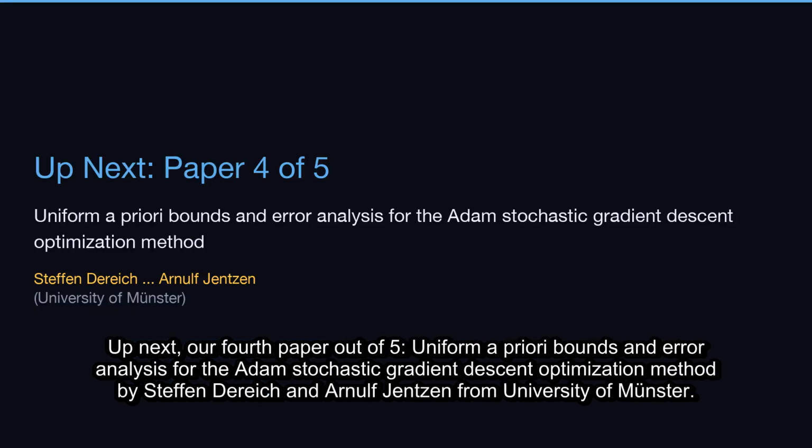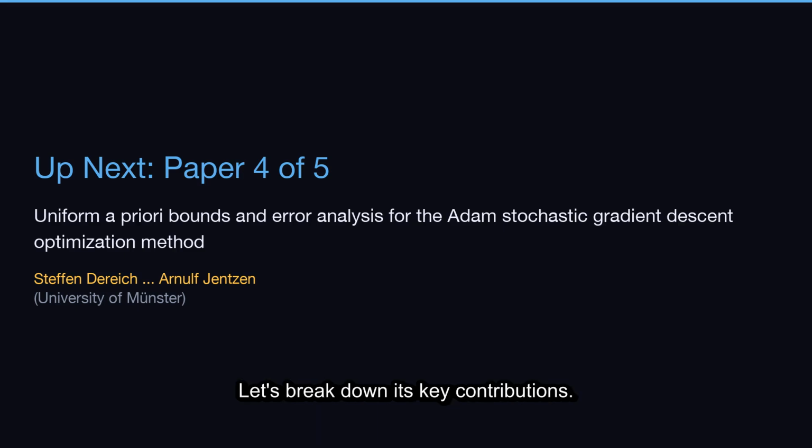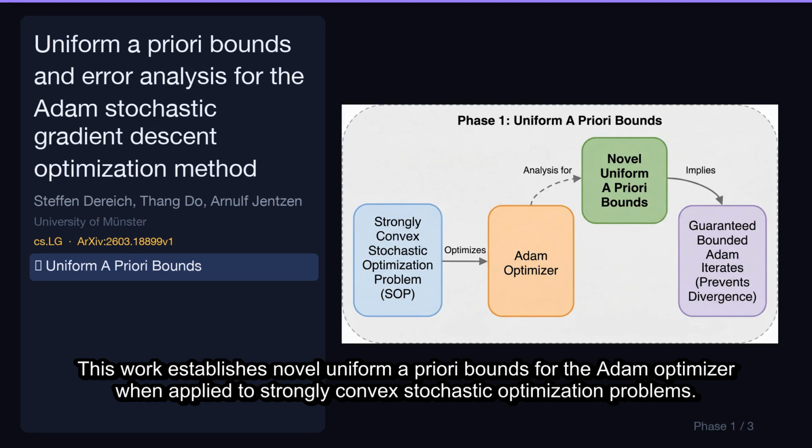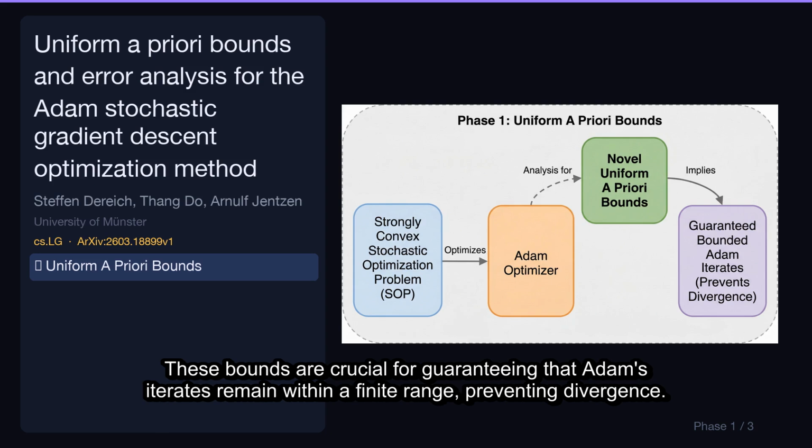Up next, our fourth paper out of 5, Uniform a priori bounds and error analysis for the Adam stochastic gradient descent optimization method by Steffen Dereich and Arnulf Jentzen from University of Münster. Let's break down its key contributions. This work establishes novel uniform a priori bounds for the Adam optimizer when applied to strongly convex stochastic optimization problems. These bounds are crucial for guaranteeing that Adam's iterates remain within a finite range, preventing divergence.